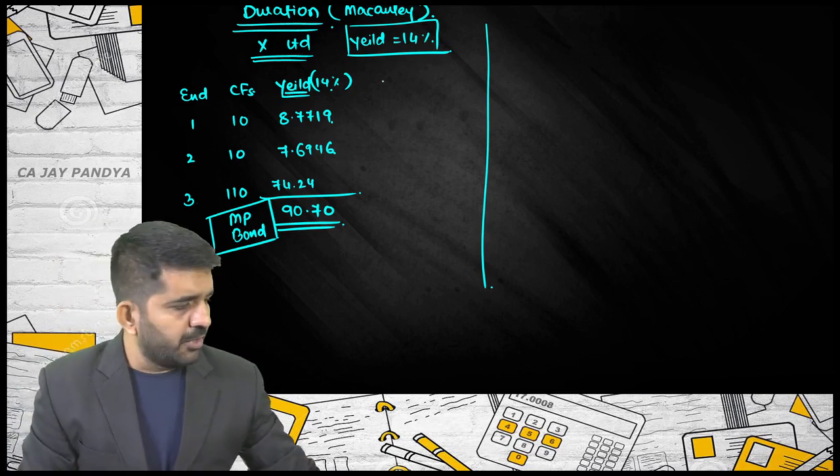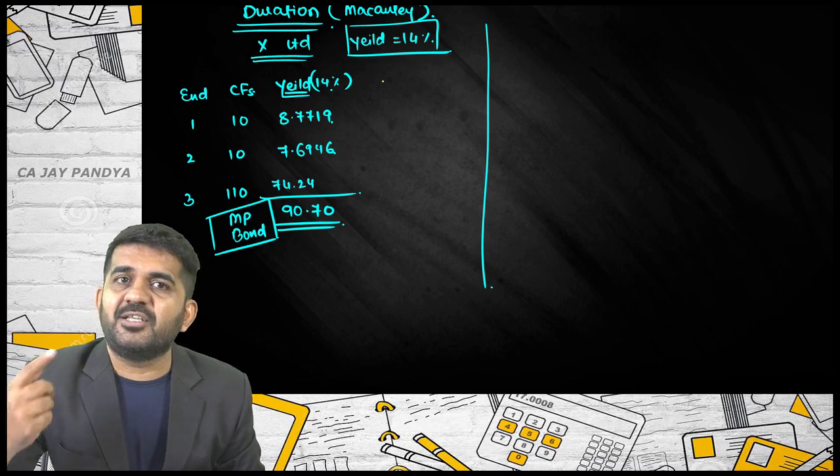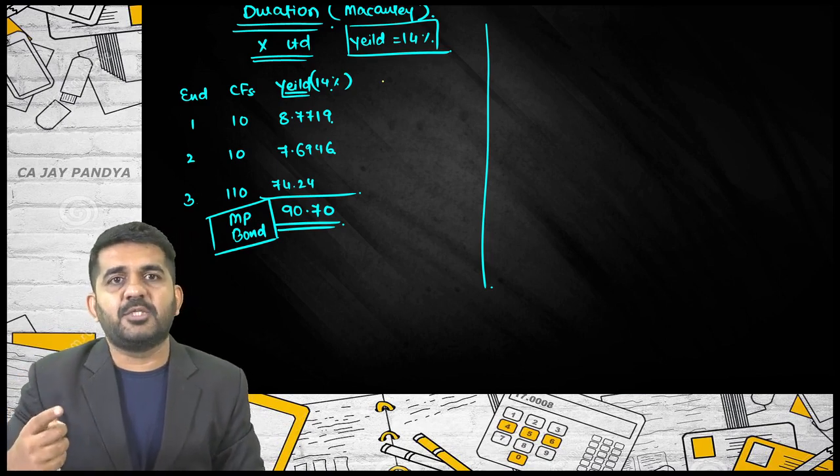Now try to understand what I am doing, and it is very weird. First try to understand the calculation, then I'll explain the concept.